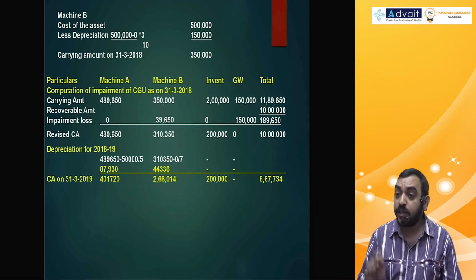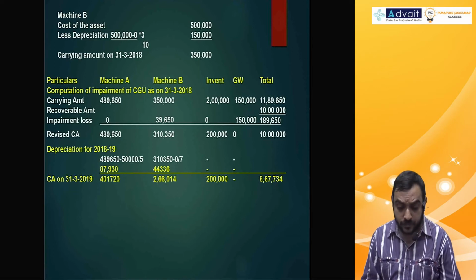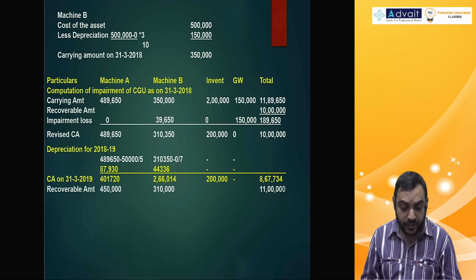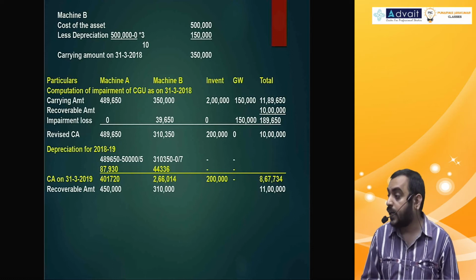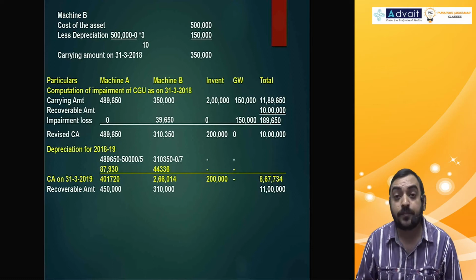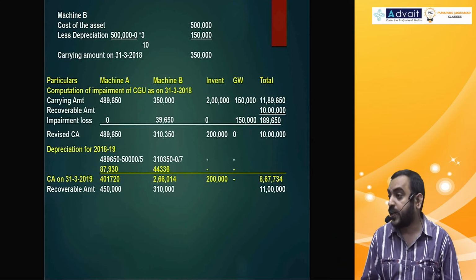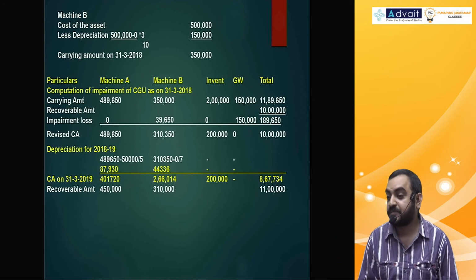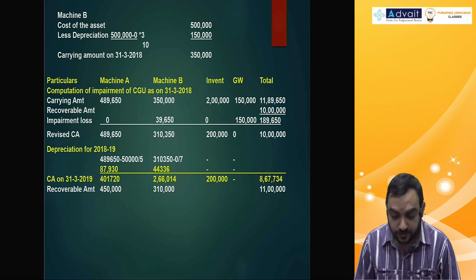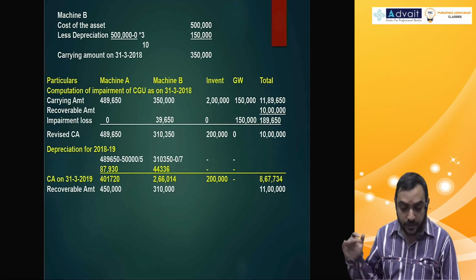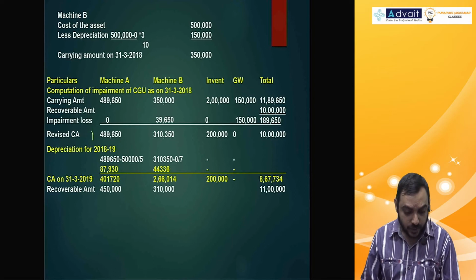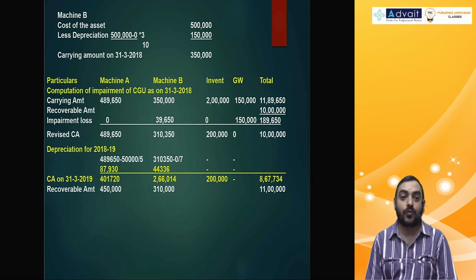After that, they have given the recoverable amount in the problem. For machinery A, 4,50,000. For machinery B, it is 3,10,000, 11 lakh. I think I have given solution only till that point. Yeah, after that, you have to write down. This is the first part of the problem, revised carrying amount, the impairment loss, and depreciation, second part. Third part you have to solve.